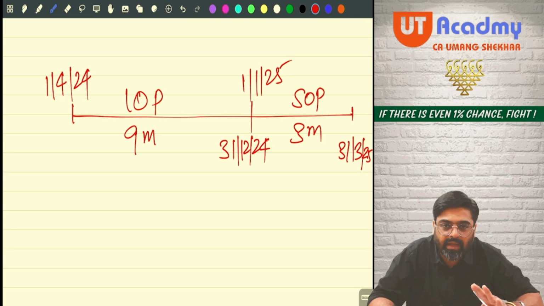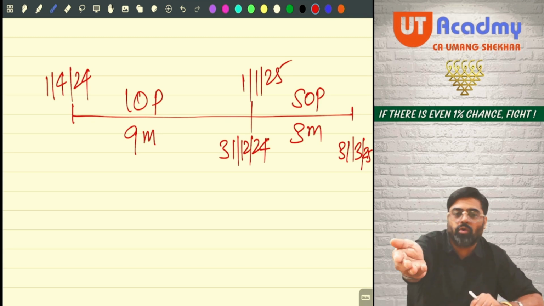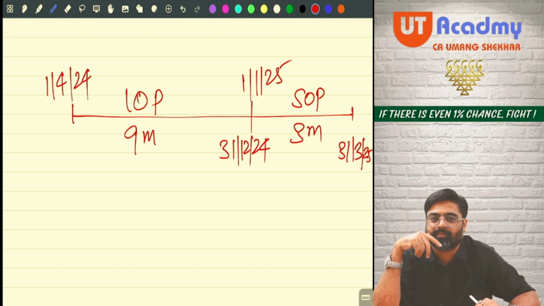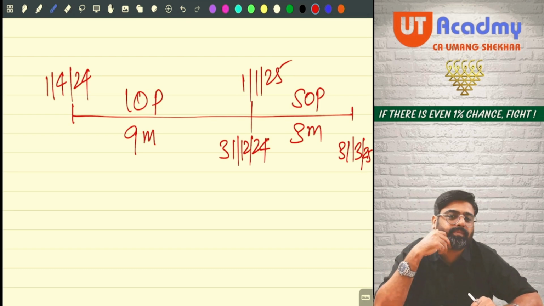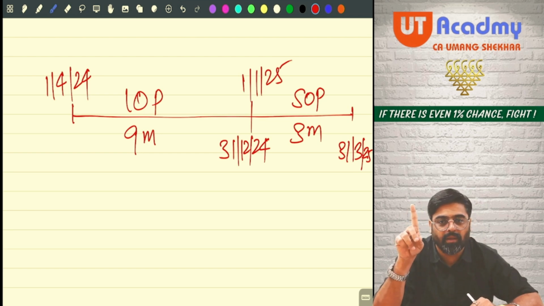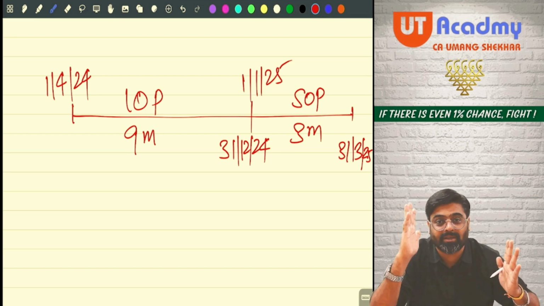Now tell me, what could be the status of this property? But before that, remember one thing: one property or part of the property can have only one status in a previous year. It cannot have double status.